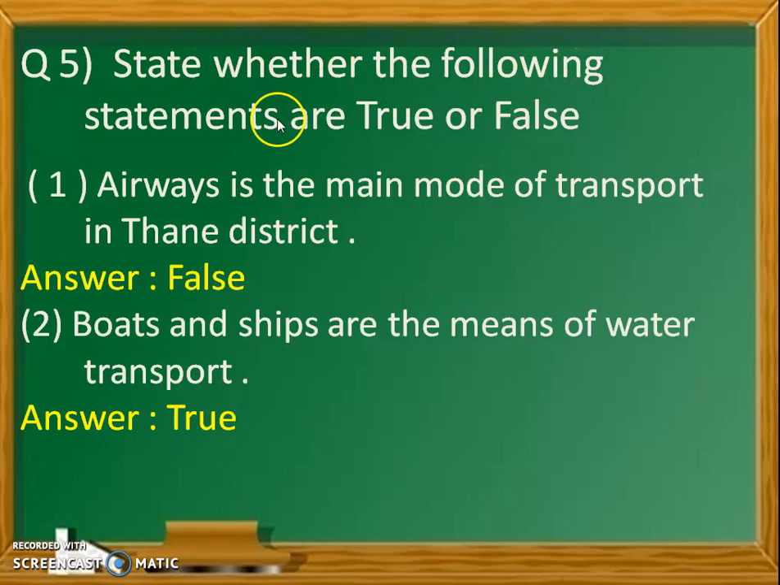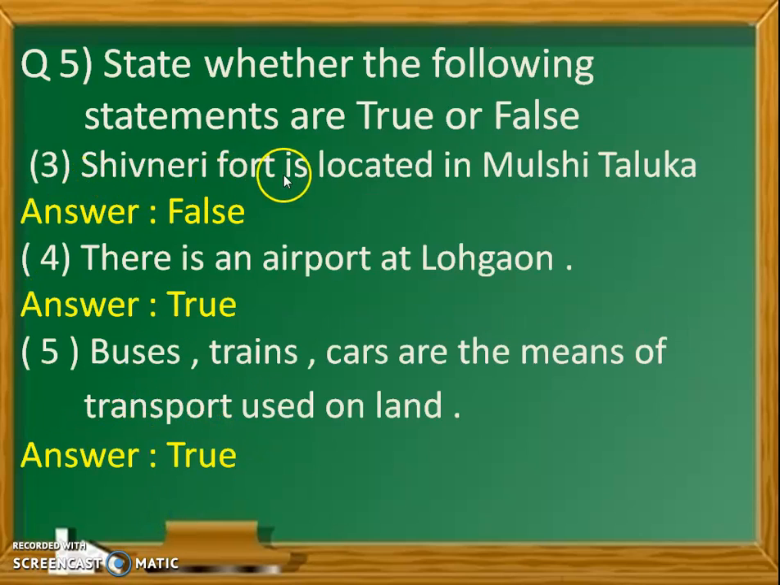Question number 5. State whether the following statements are true or false. First, airways is the main mode of transport in Thane district. It's false. Number 2. Boats and ships are the means of water transport. This is true. Number 3. Shivneri Fort is located in Mulshi Taluka. Answer is false because Shivneri Fort is situated in Junnar Taluka.